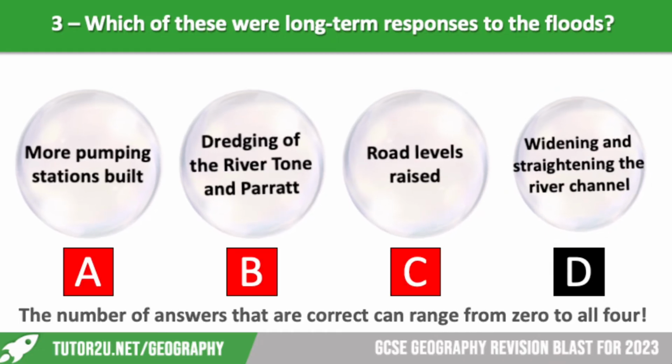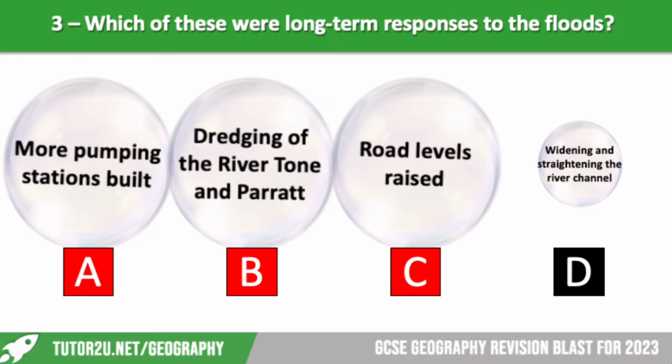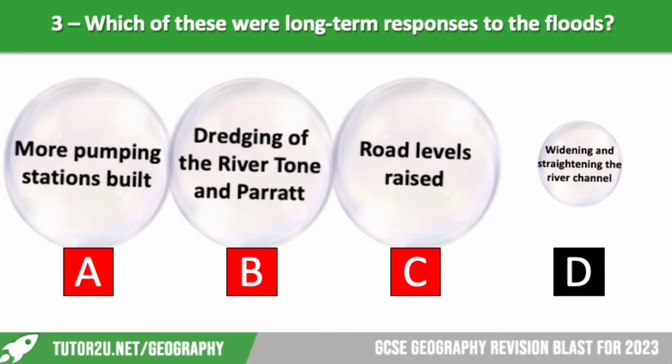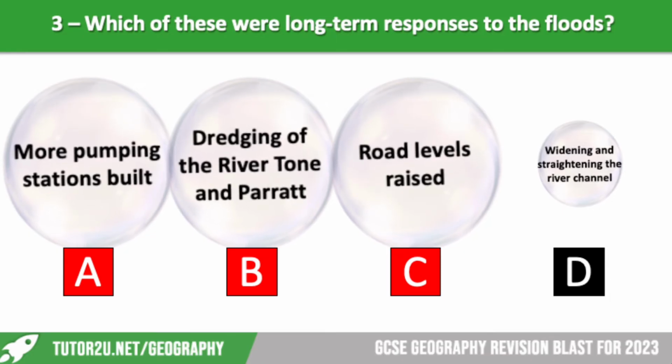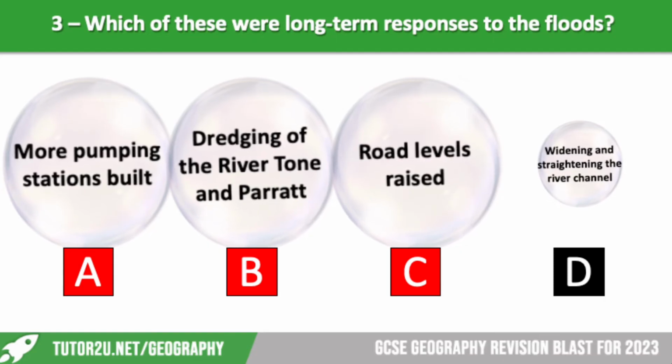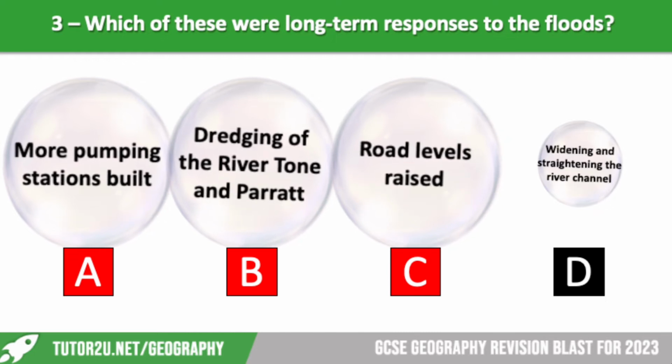Okay, let's reveal the answer. Widening and straightening of the river channel is a way to reduce flooding, because if you straighten and widen the channel, you can fit more water in before it starts to flood. If you straighten the river channel, the water will generally flow quicker, so it will be out of the area at risk more quickly. However, that was not used in this case.